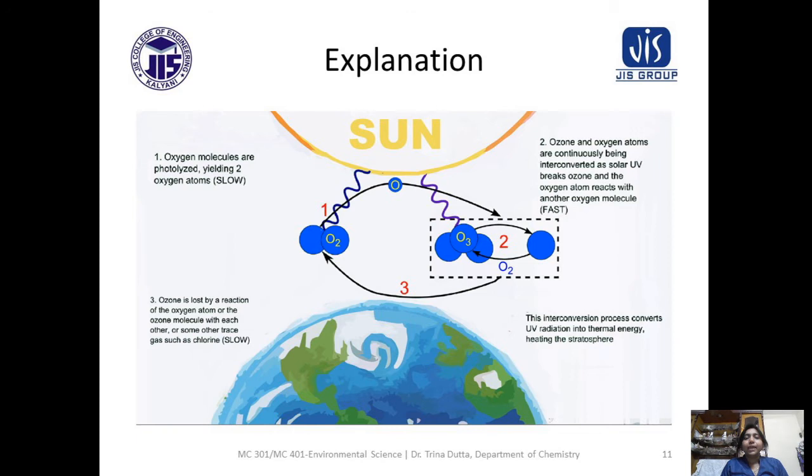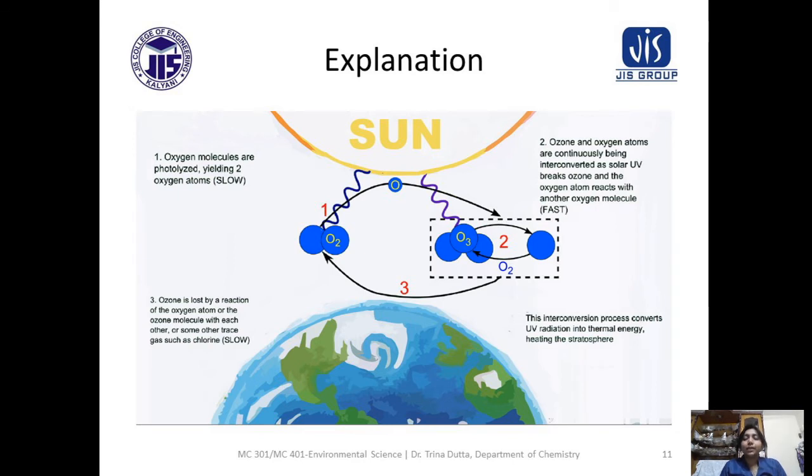Now, the explanation of the second question. The second question was: why is the lapse rate negative in the stratosphere? Negative means that with altitude, temperature increases. Here we know the main component is O3, ozone. The stratosphere's main component is O3. That is why it is also called the ozonosphere, I told you.